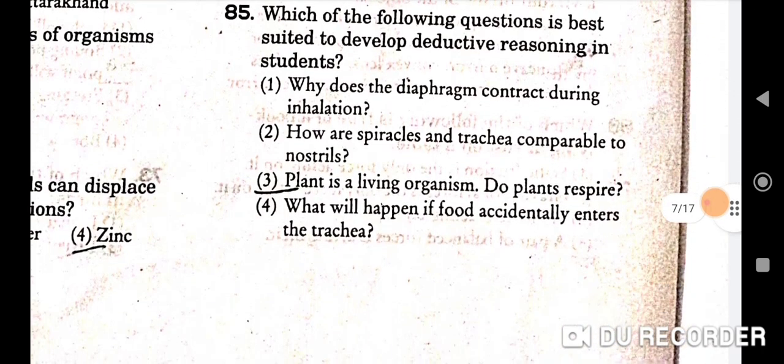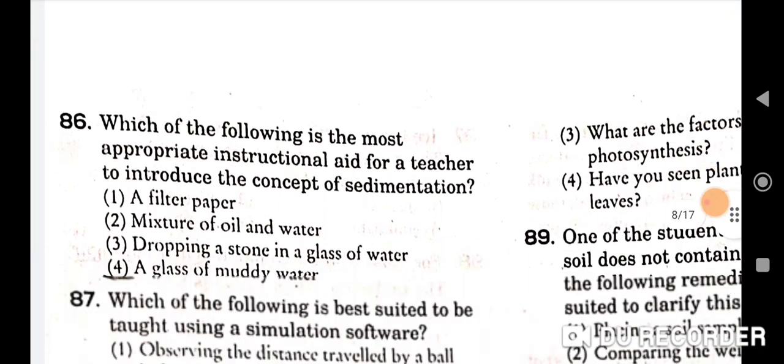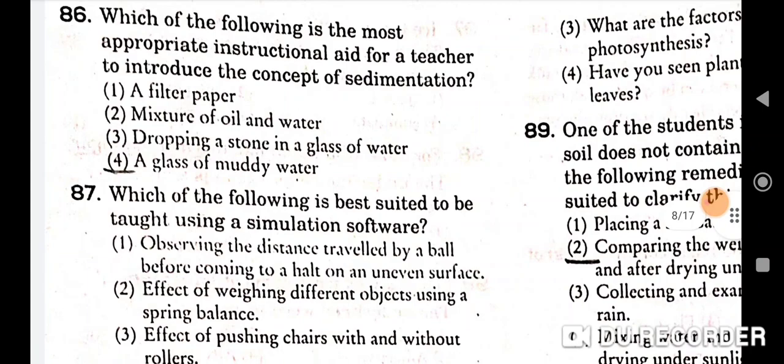Next question, which of the following questions is best suited to develop deductive reasoning in students? Correct option is third, plant is a living organism. Do plants respire? Next question is, which of the following is the most appropriate instructional aid for a teacher to introduce the concept of sedimentation? So a glass of muddy water. Fourth is the correct option.